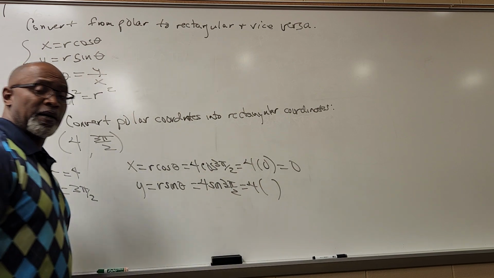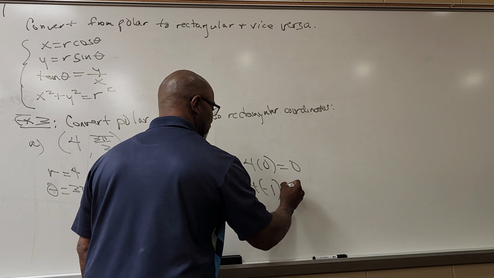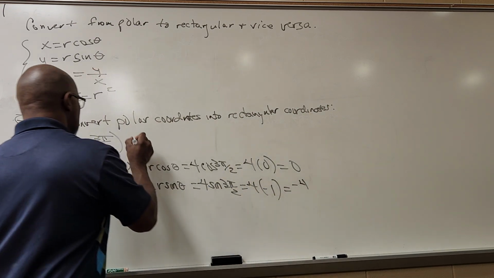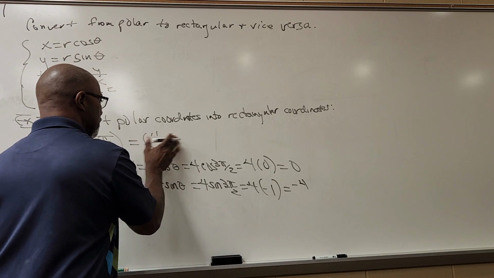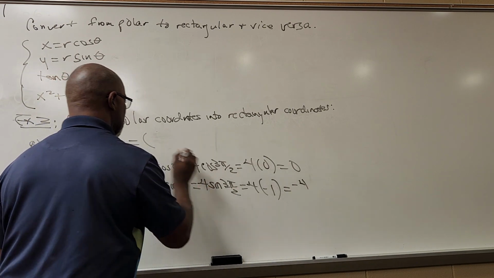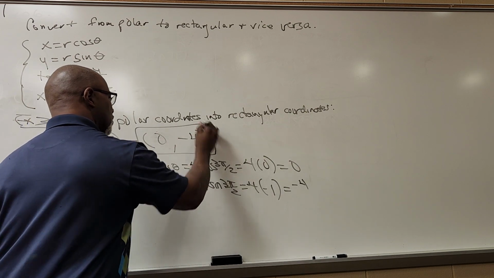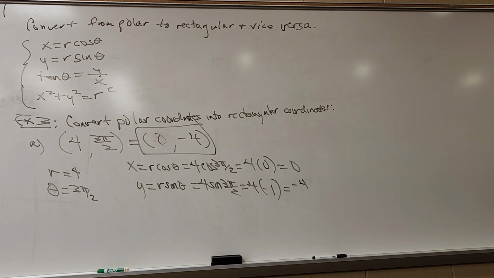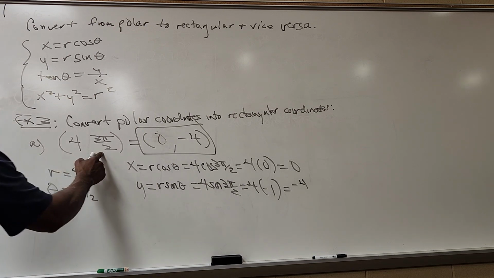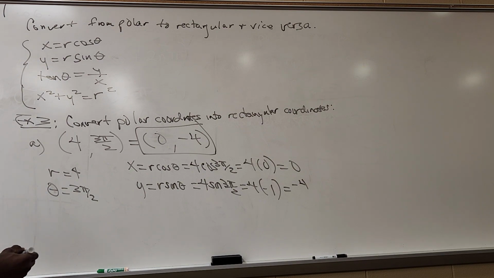The sine of 3 pi over 2, if you look at 270 degrees, the y-coordinate is negative 1, so you get negative 4. So the x-coordinate turned out to be 0, and the y-coordinate turned out to be negative 4. So there's my rectangular representation of the point 4, 3 pi over 2. If I plotted this on the polar axis, it would coincide with that point on the rectangular axis.